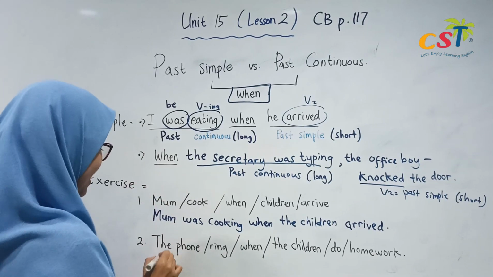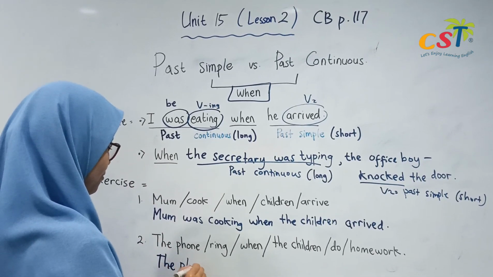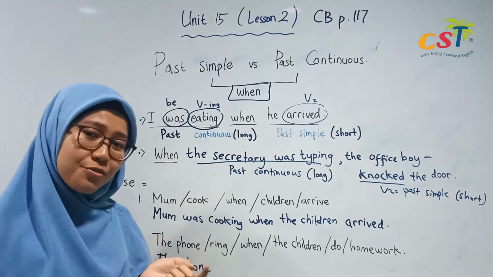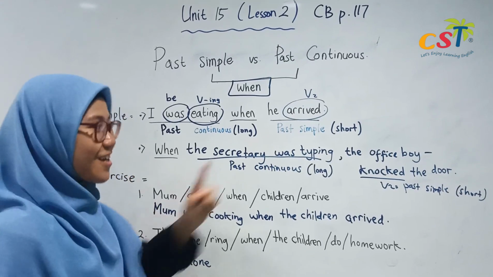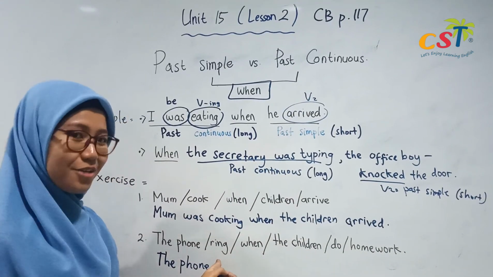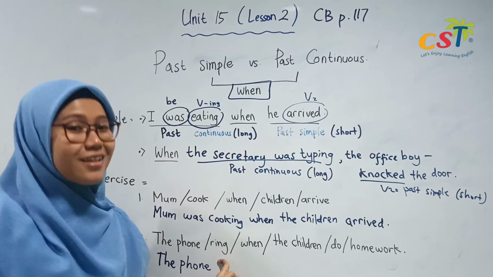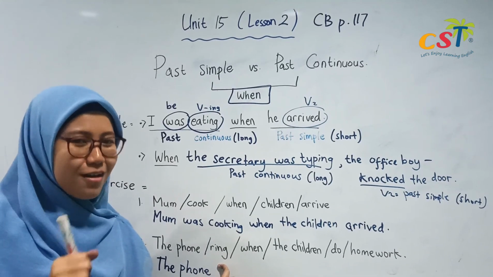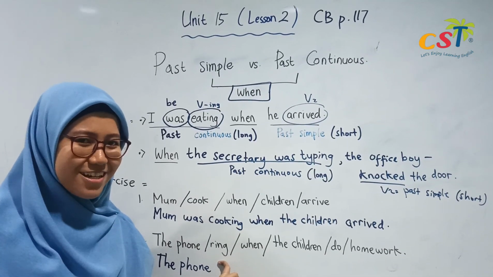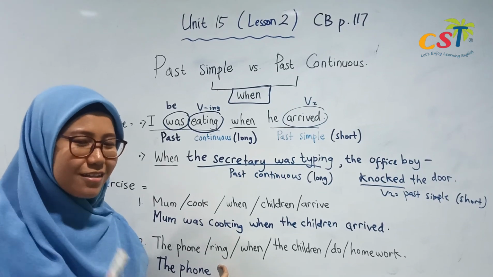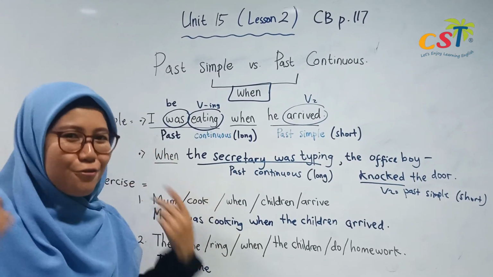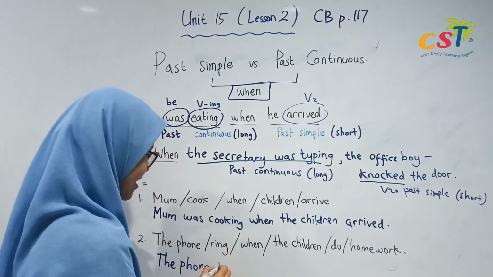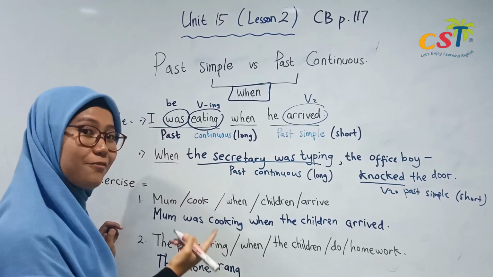That's right. So let's write the answer. The phone. Past simple. What should you use? Verb 1, verb 2 or verb 3? That's right. We use verb 2. What's the verb 2 of ring? Do you still remember? It's irregular verb. You need to check your book. Are you sure? You have to remember it, right? It must be something that already put in your mind. Oh, you remember it. Good job. So the phone rang. Okay, this is the verb 2 of ring.